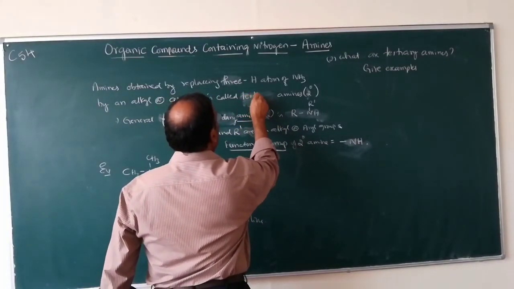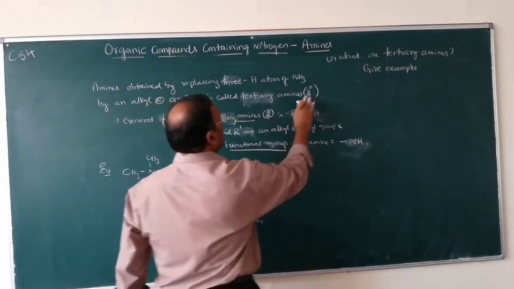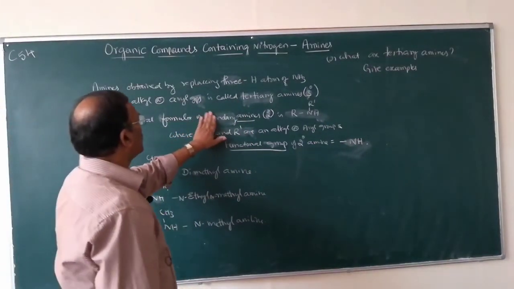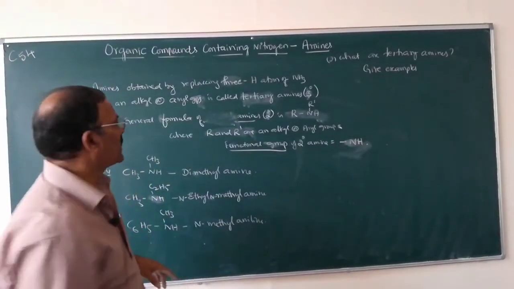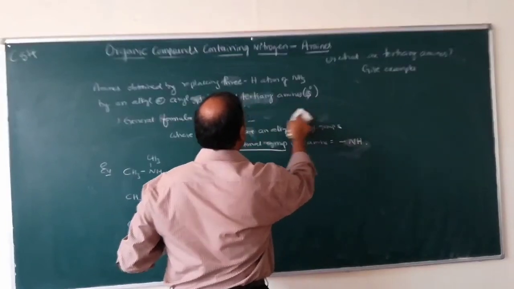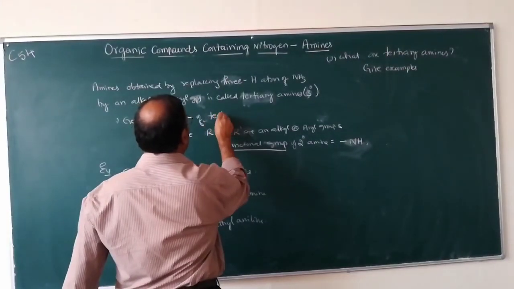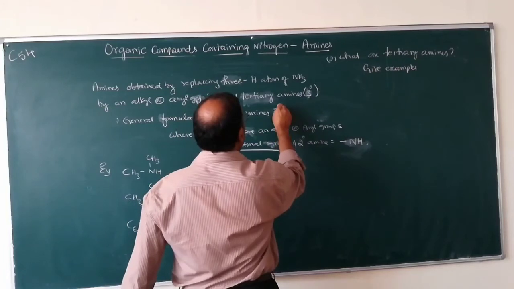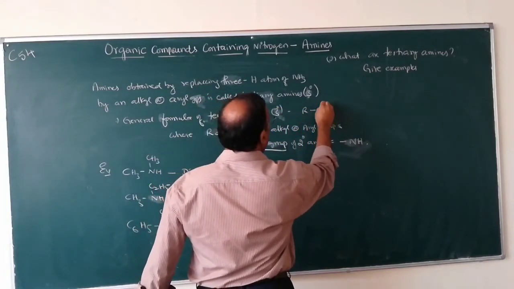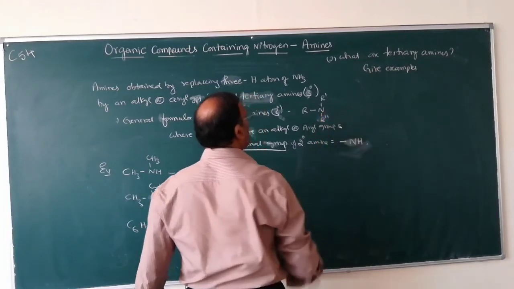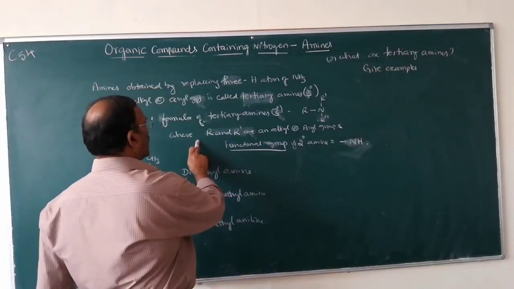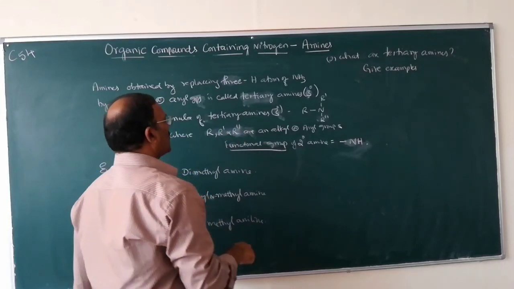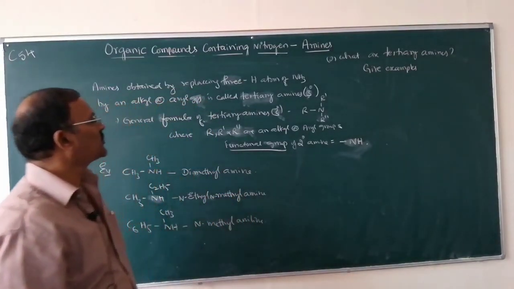That is third degree amines. The general formula of tertiary amines is R N R dash R double dash, where R, R dash and R double dash are alkyl or aryl groups.